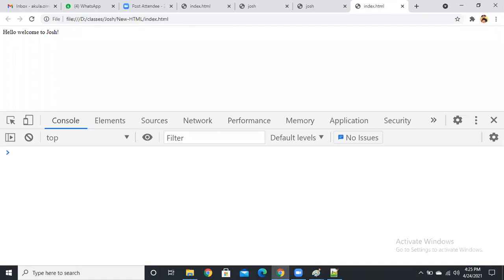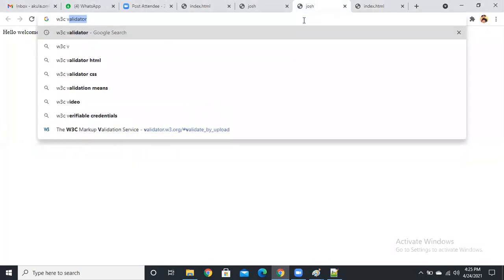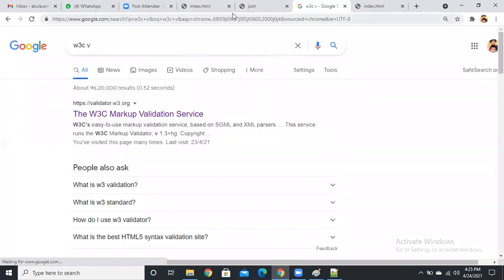Okay, but how can we say which is correct? Without doctype also we are getting the output, and without meta also we are getting the same output. So simply, guys, for that the W3C, World Wide Web Consortium, recommends the W3C validator. Here you have a validator website, guys, that is the W3C validator. You just upload your file here.